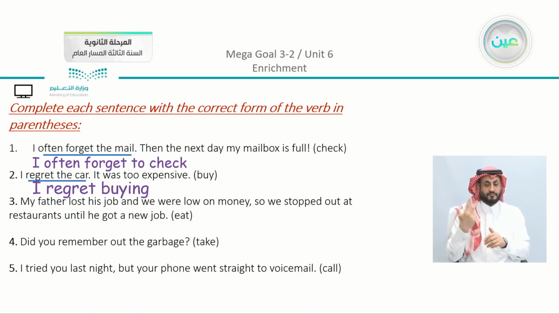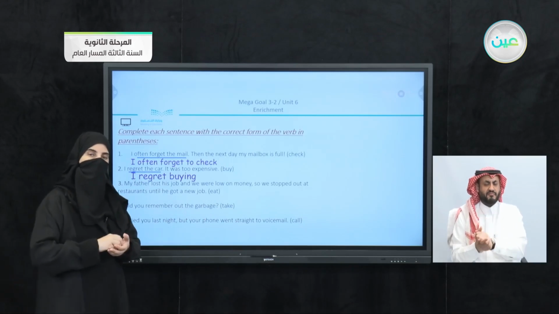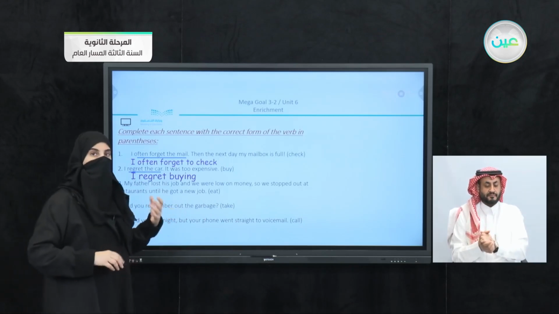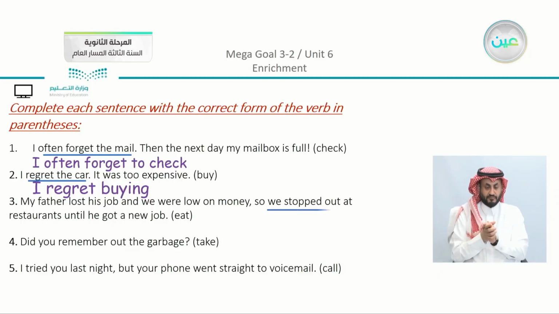Number 3, my father lost his job and we were low on money, so we stopped out at restaurants until he got a new job. We have here the verb eat. Now from the sentence, where is the correct location for the verb? And do you turn it into gerund or infinitive? So you can see that, so we stopped out. There's something wrong here. Now we know where we're going to put the verb, but do we say, so we stopped eating out or we stopped to eat out? So here the correct form is to say we stopped eating out.